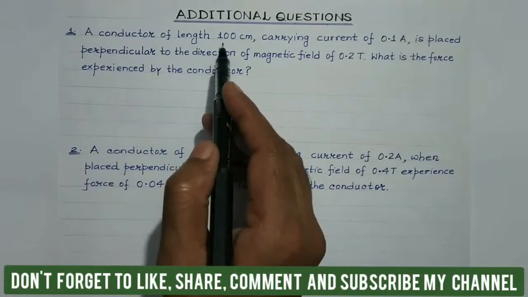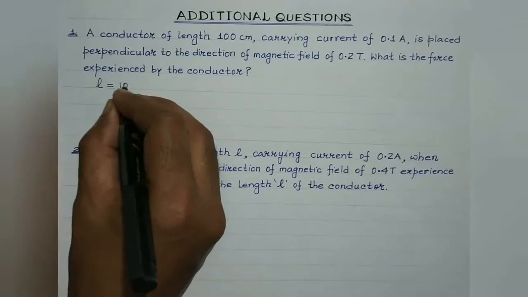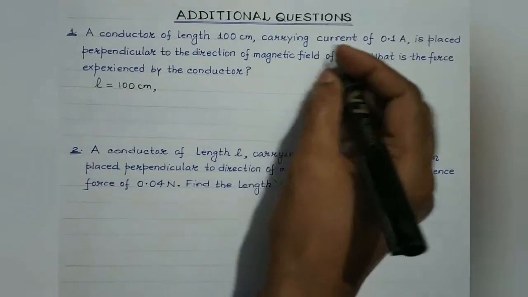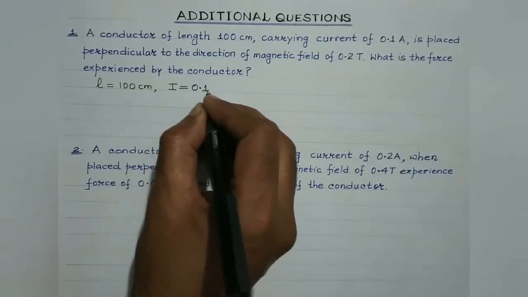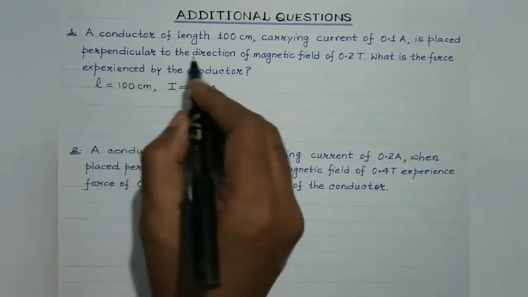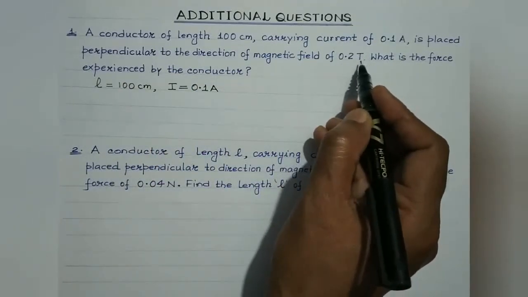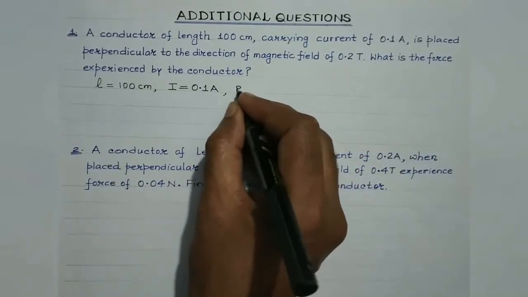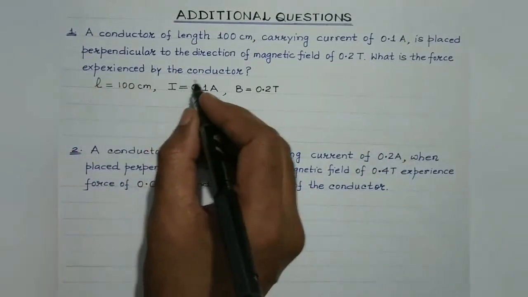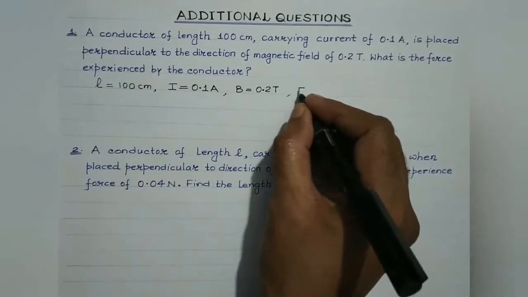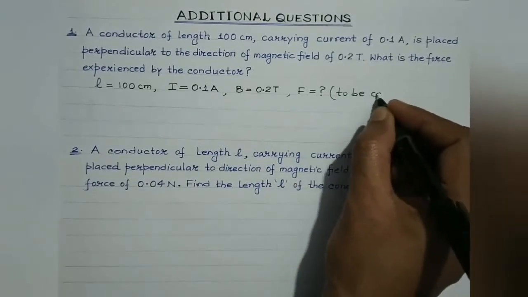A conductor of length 100 centimeter, length of the conductor it's given to be 100 centimeter, carrying a current of 0.1 ampere. The current flowing through the conductor it's given to be 0.1 ampere, is placed perpendicular to the direction of magnetic field of 0.2 Tesla. T stands for Tesla, it's the SI unit of magnetic field. So the magnetic field strength it's given to be 0.2 Tesla. What is the force experienced by the conductor? So we are supposed to find out the force experienced by the conductor to be calculated.